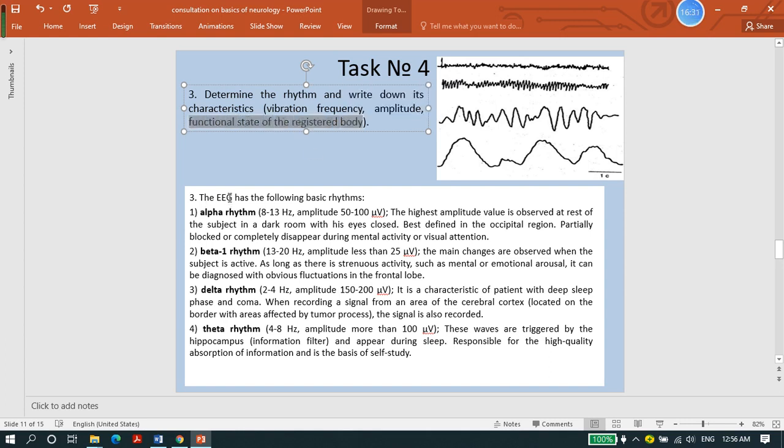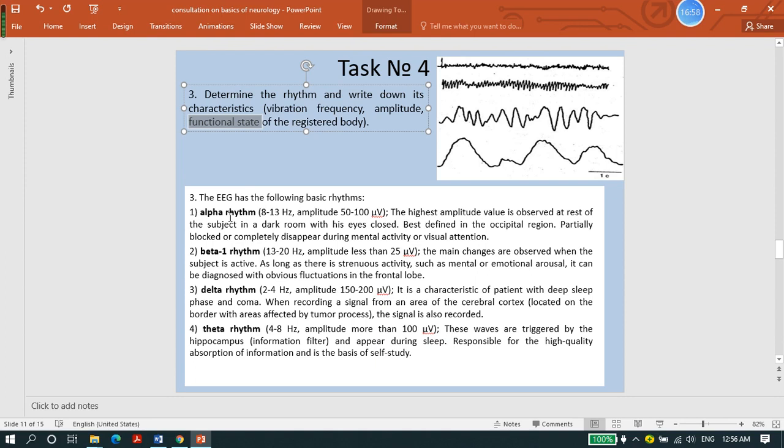And you know, in EEG we have 4 rhythms: alpha, beta, delta, and theta rhythm. So alpha rhythm, its frequency is 8 to 13, its amplitude is 50 to 100 microvolt, and beta is 13 to 20. You must write it exactly like this, and you must say the functional state when we register alpha rhythm.